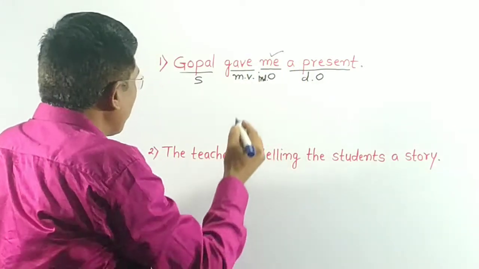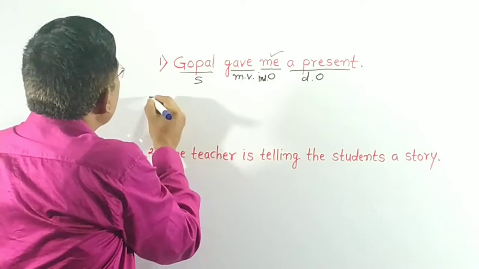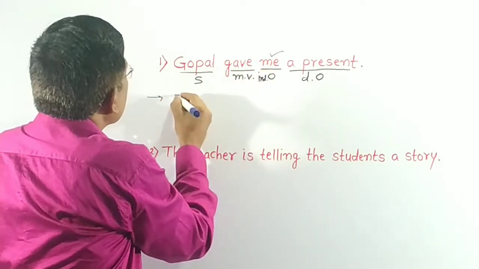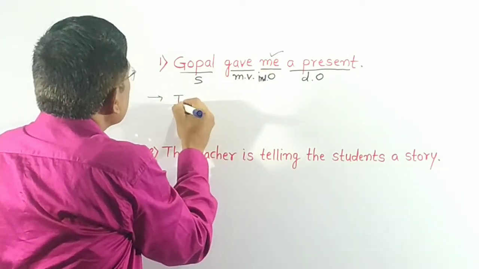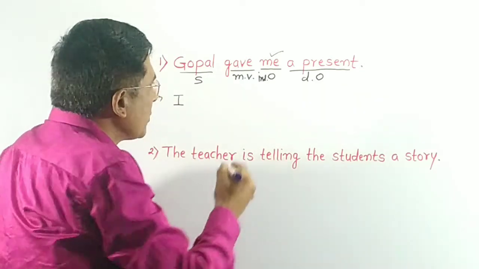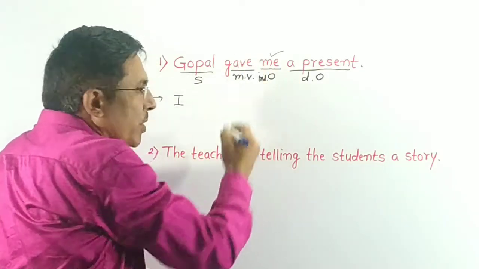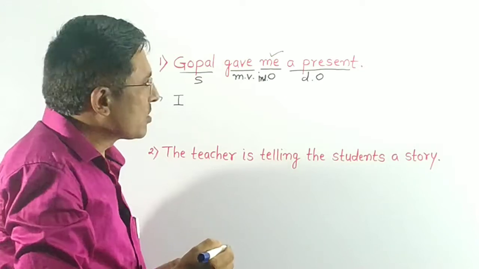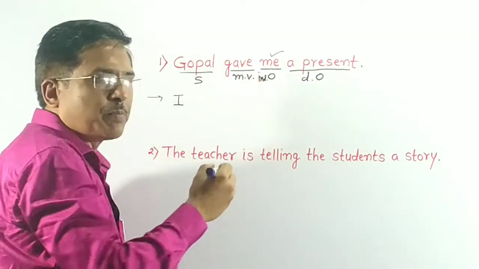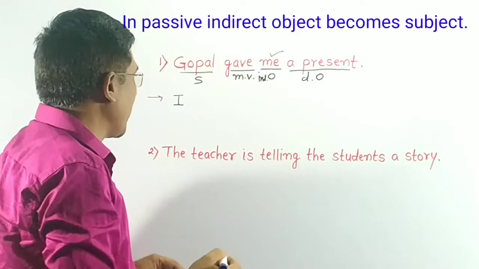So take this me as a subject in the beginning. See here, me is the personal object, so this personal object is preferred while changing voice.